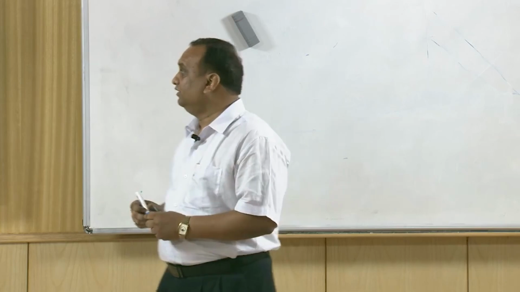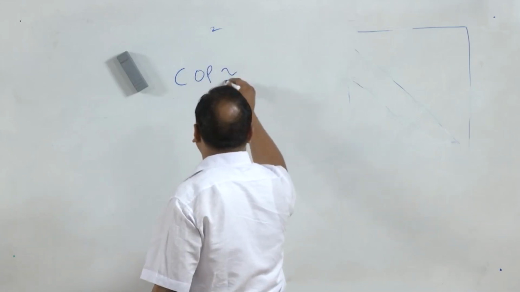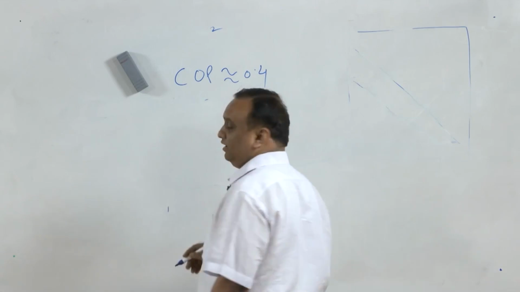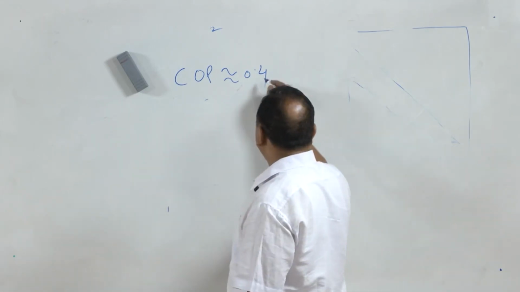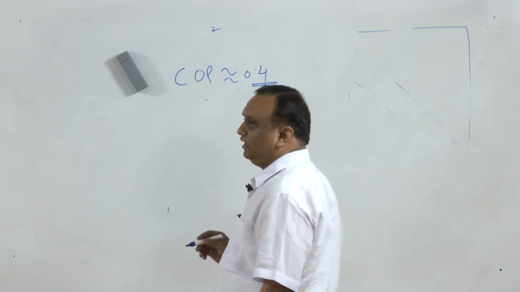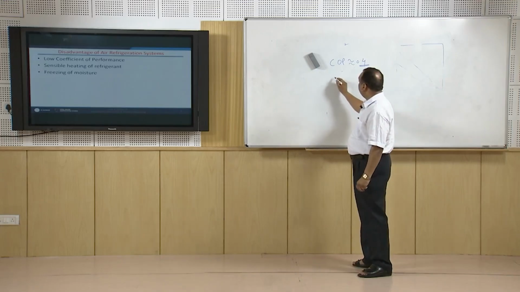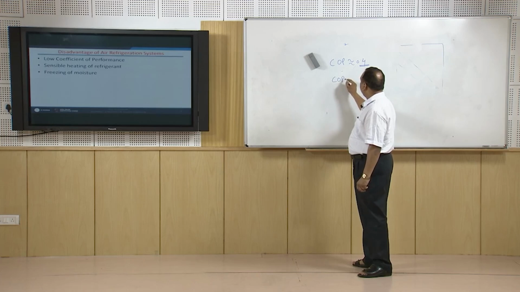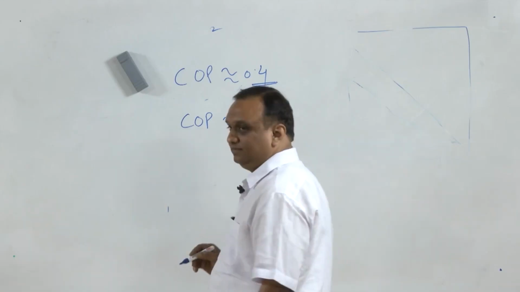The reason being, the COP of the air refrigeration cycle is close to 0.4, approximately 0.4. The COP of the vapor compression cycle nowadays goes up to 3.5.